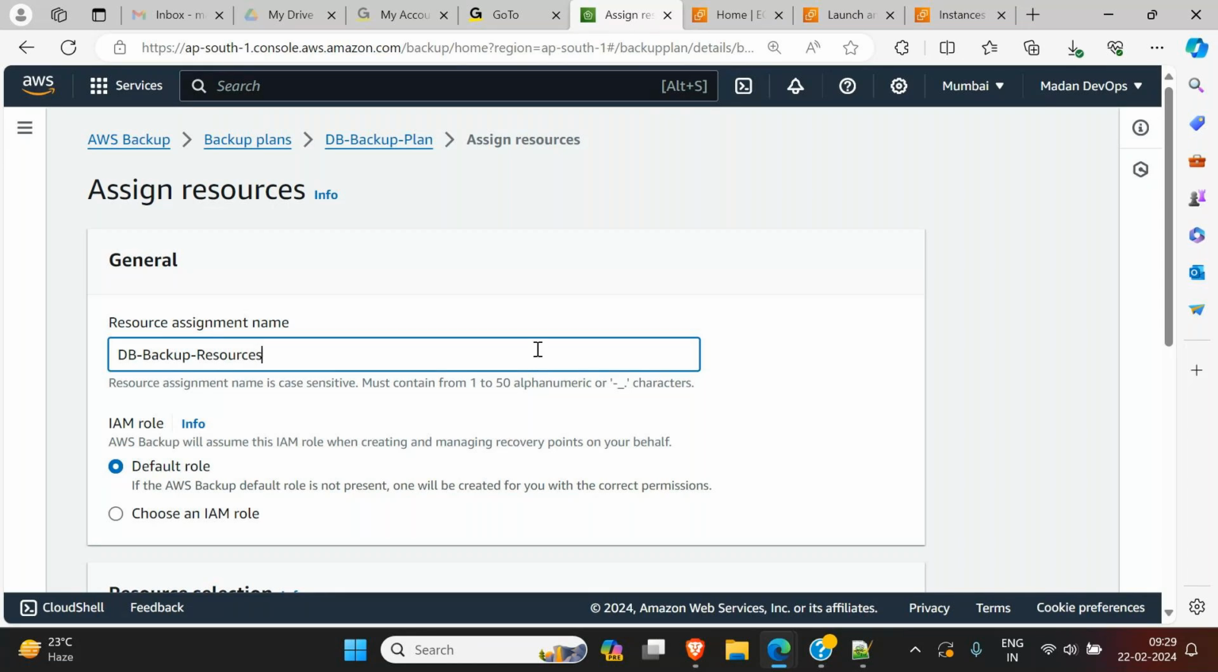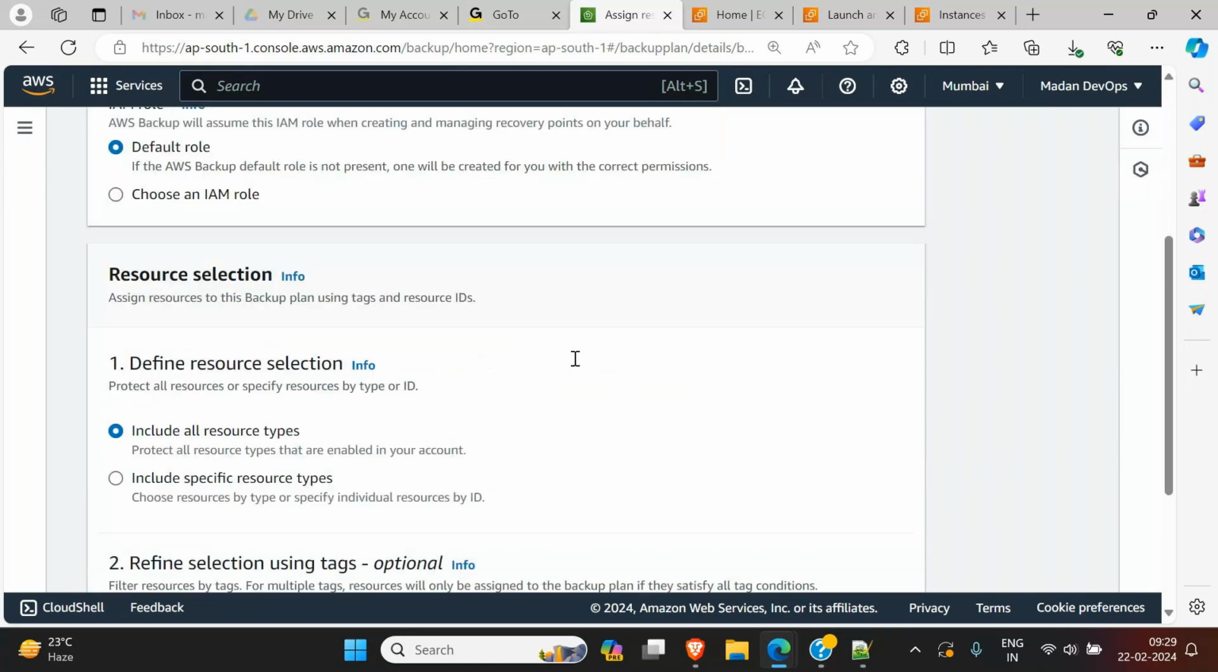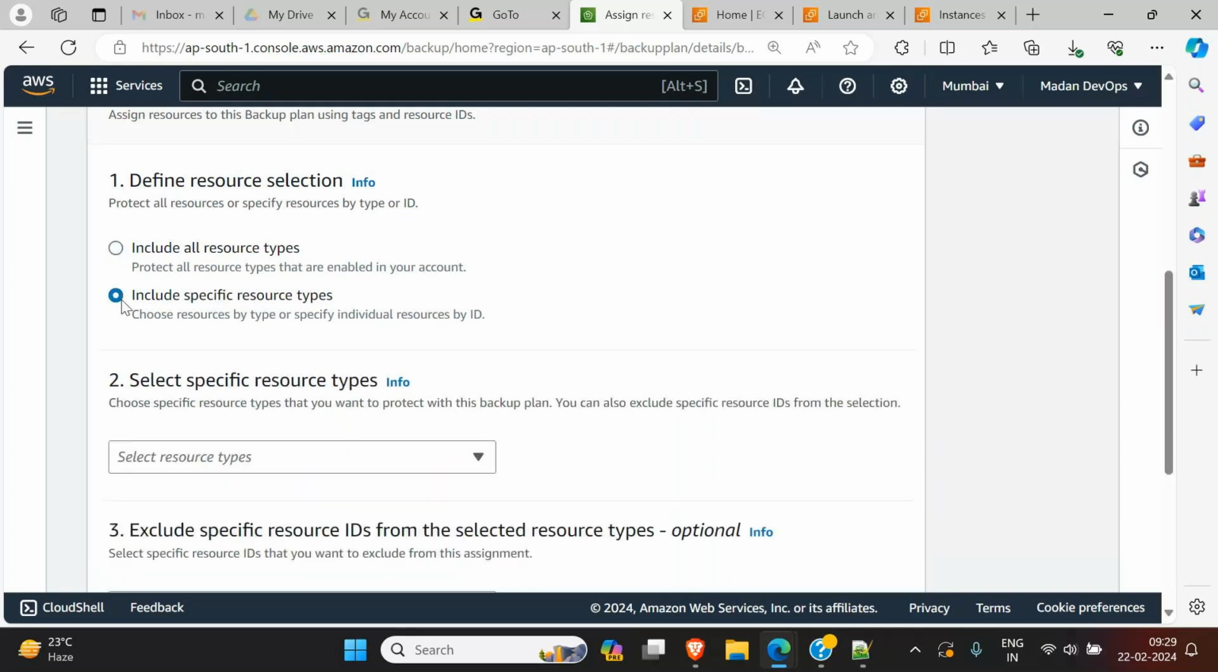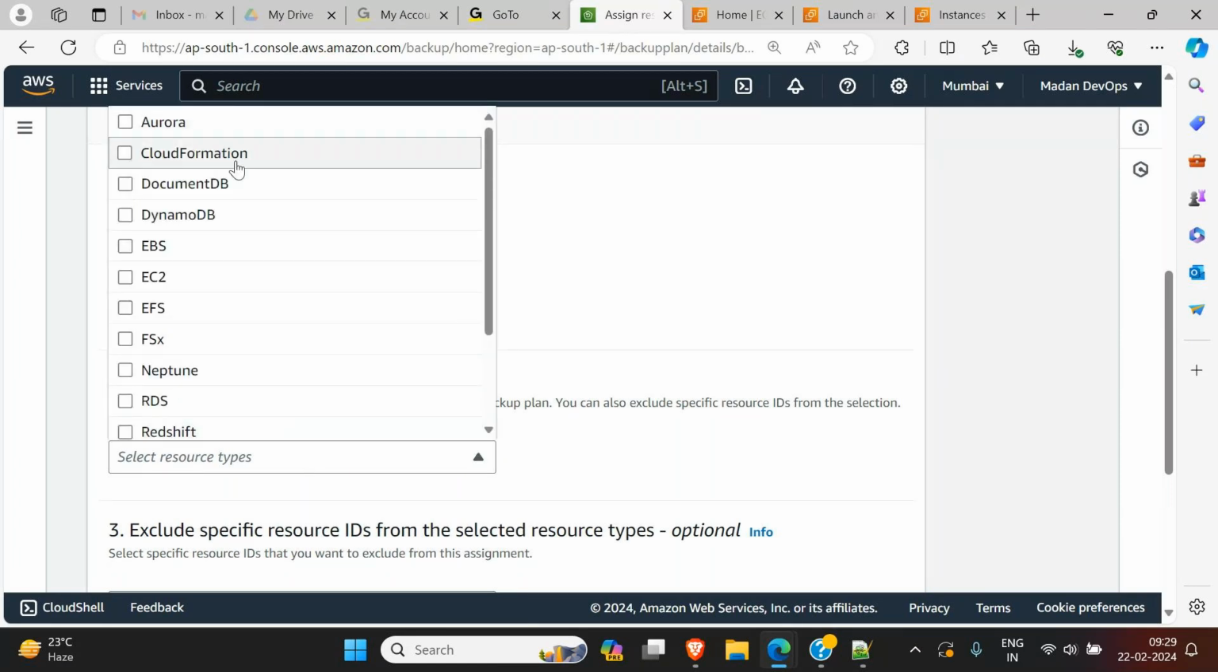I'll give it some name like this. Come down, and I want to select specific service resources only. Select this radio button. Now it will give you the option: select which service, which resource you want to save. Select this drop down. These are the various types of resources you can save.